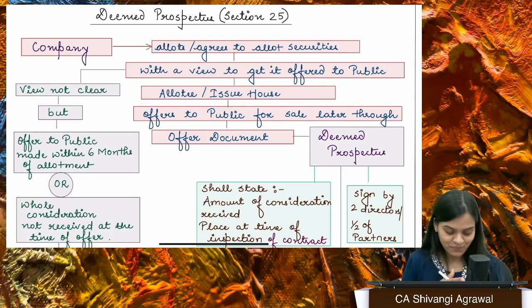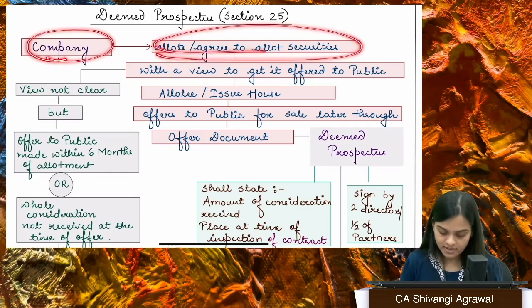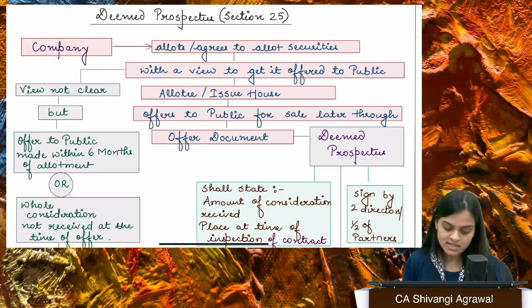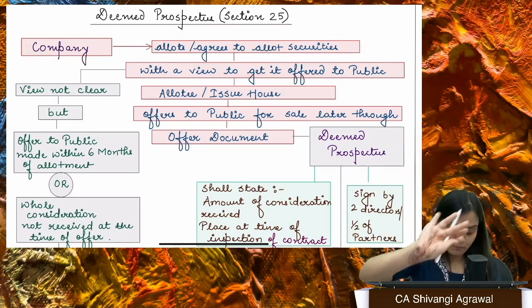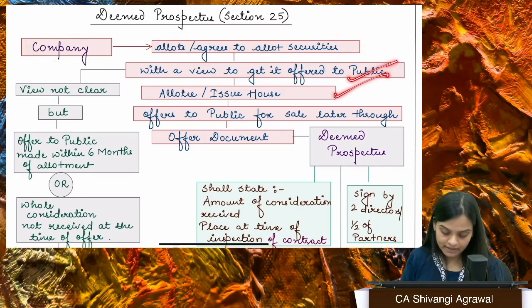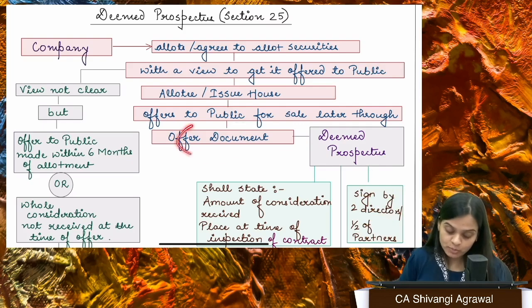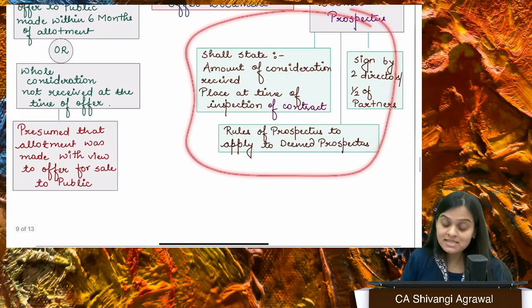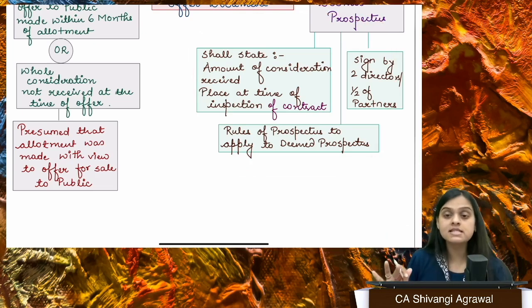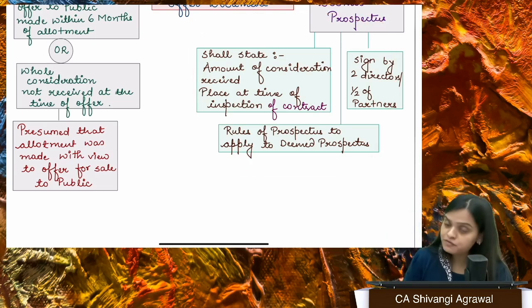Law says, wait. If you allot the securities by way of private placement with a view to get it offered to public, your intention is to get it offered to public, then this issue house is going to offer it to public through some document, and that document will be deemed as a prospectus. And now that document must fulfill all the requirements of a prospectus. It should also state the amount of consideration received, where this particular document can be inspected, it has to be signed by 2 directors, right? The rules of prospectus are going to apply to the deemed prospectus.